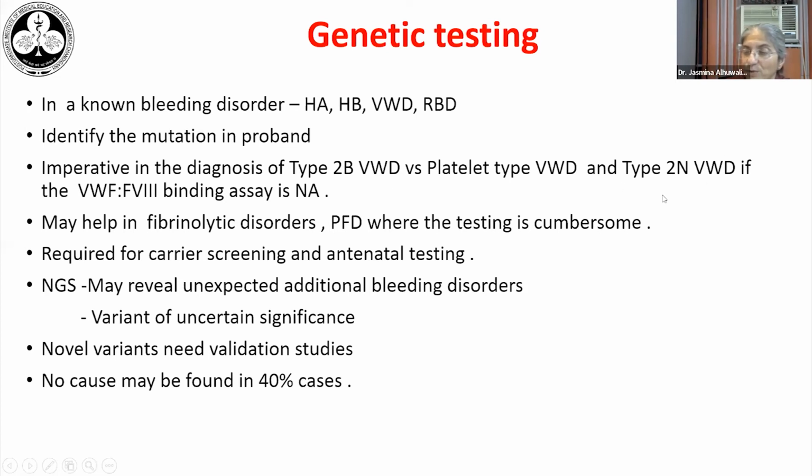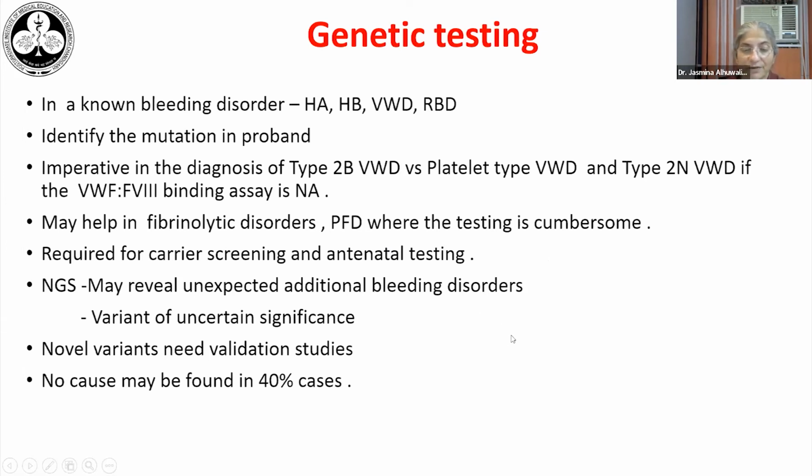The other situation is type 2N von Willebrand disease, if one does not have access to factor 8 or von Willebrand factor binding assay. It may be required in fibrinolytic disorders or in platelet function disorders where testing is very cumbersome. And it is definitely required where carrier screening and antenatal testing is required.